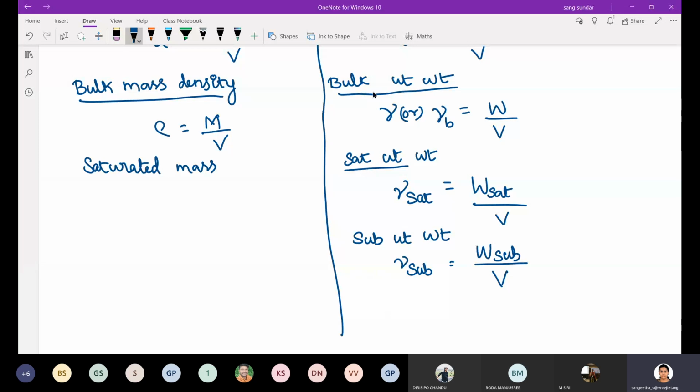So other than this, are any other unit weights there? Dry, bulk, saturated, submerged. There is one more unit weight. Can anyone remember? Soil solids. Very good. So, the unit weight of soil solids.